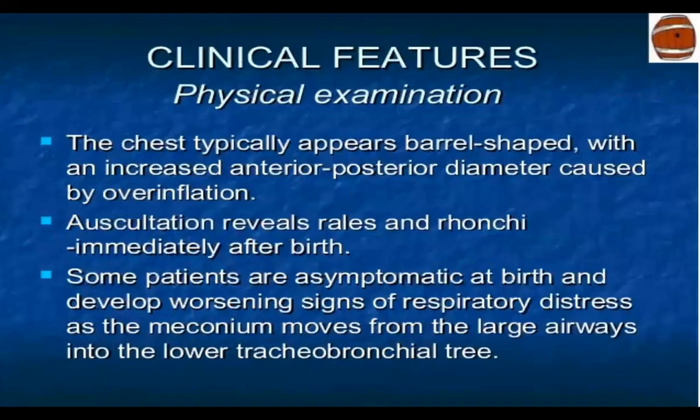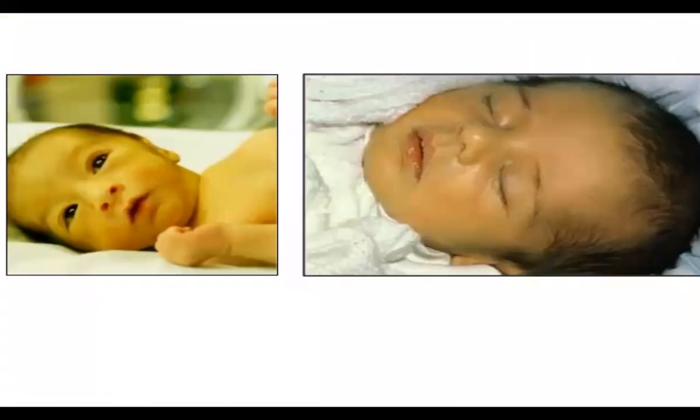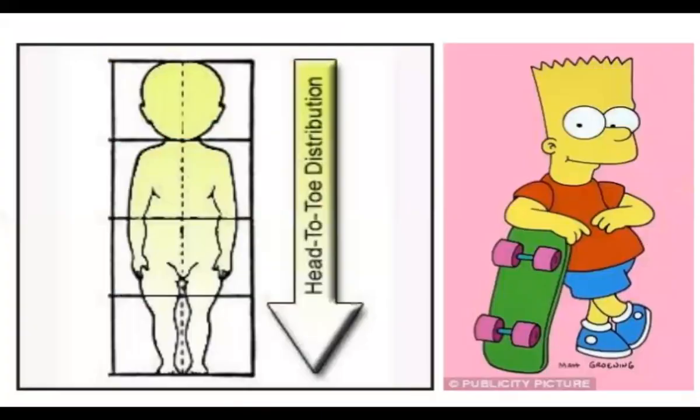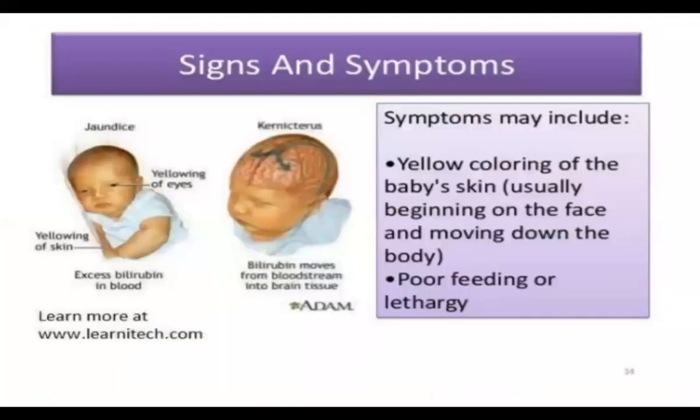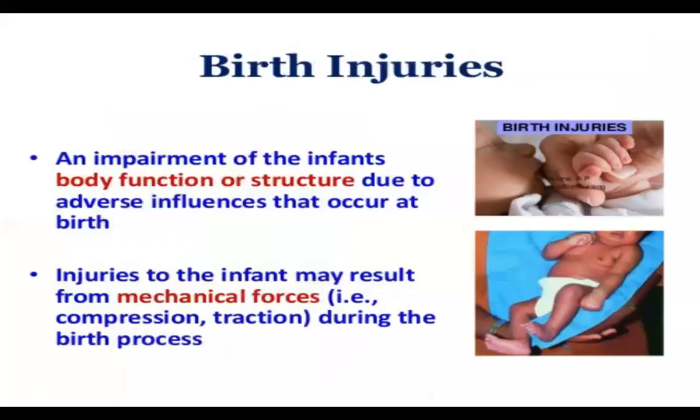Then the last part is birth injuries. There is a difference between birth injuries and birth injuries to the canal. Birth injuries to the canal are related to the mother, while birth injury is related to the neonate.